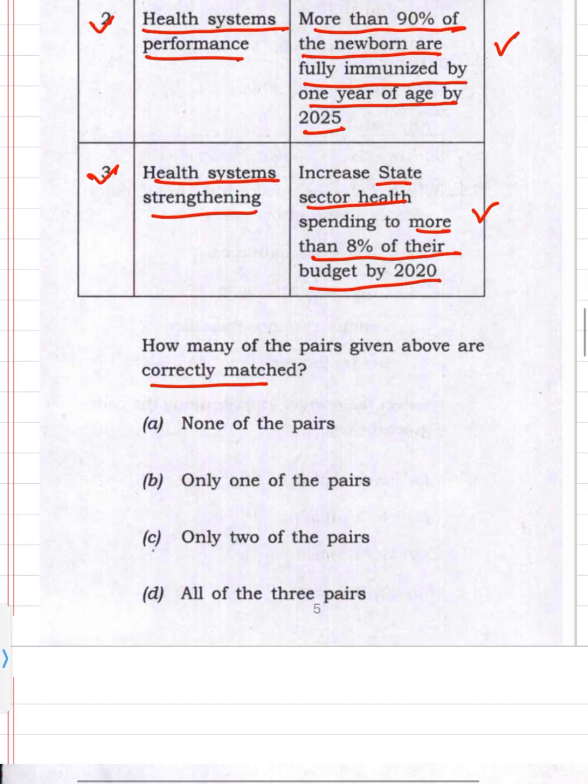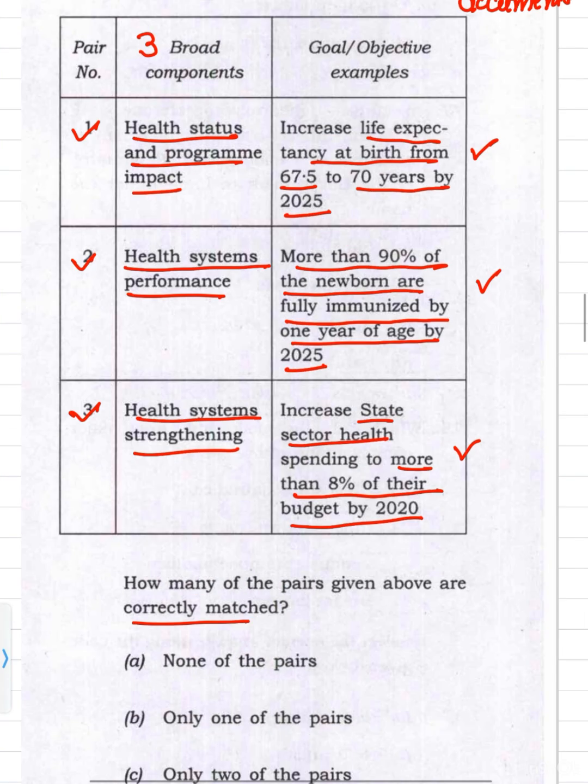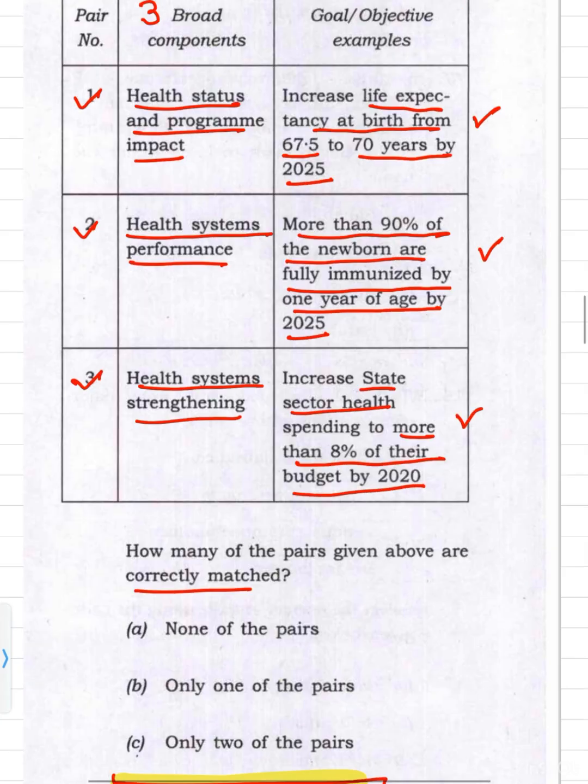So the answer will be D: all three pairs are correct. So you need to know at least these three objectives within these three broad components.